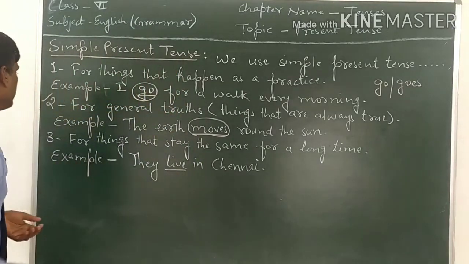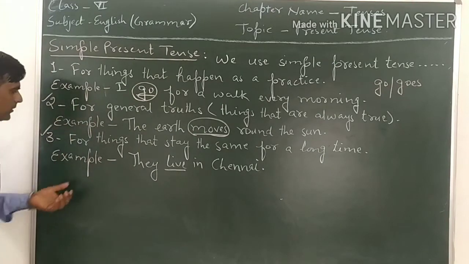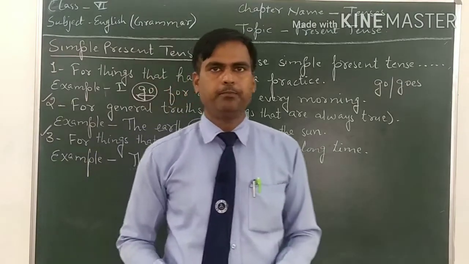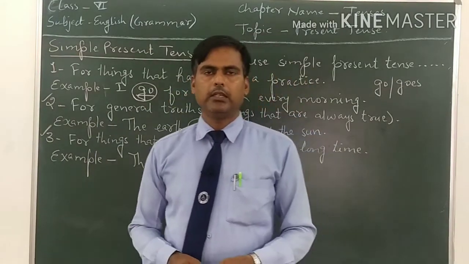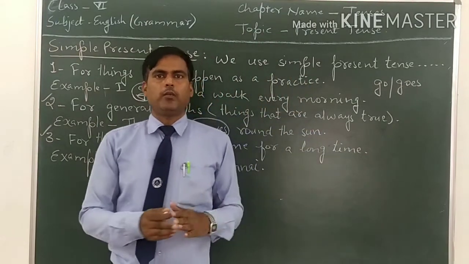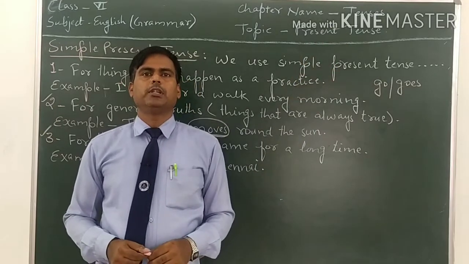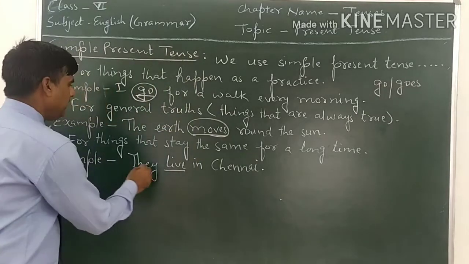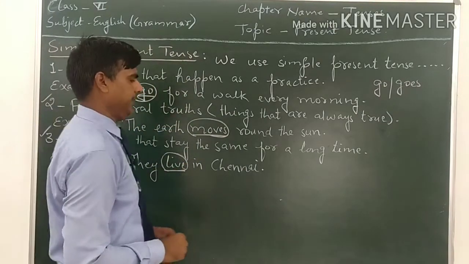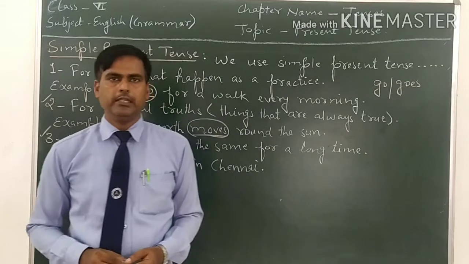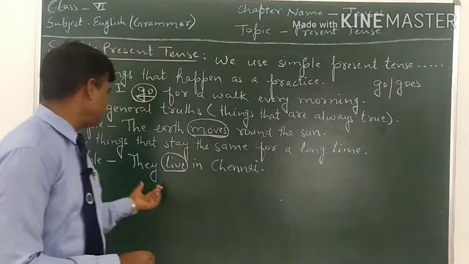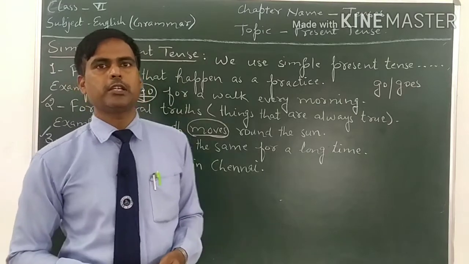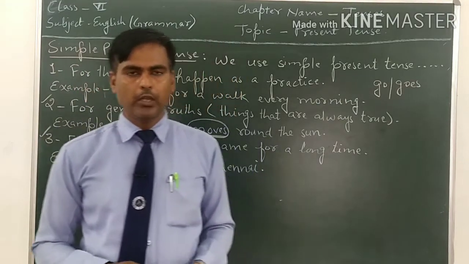Now come to the third point. The third point is for things that stay the same for a long time. If there are things that stay for a long time, we use simple present tense. For example, they live in Chennai. As the subject is plural, that's why the verb is also plural. We have discussed it in subject-verb agreement.